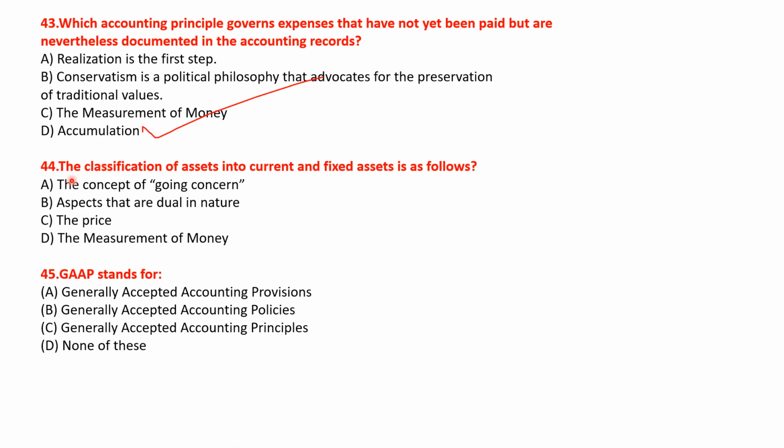Okay. Next question. The classifications of assets into current and fixed assets is as follows. Let's see the options. The concept of going concern, aspects that are dual in nature, the price, the measurement of money. So the correct answer will be option A, the concept of going concern. Okay.